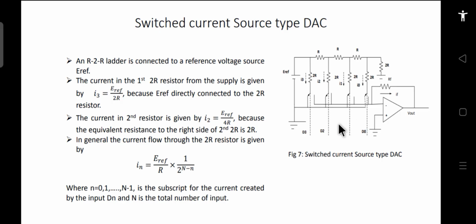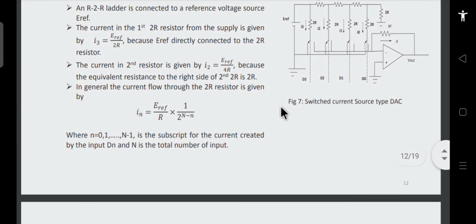Now we can see that this circuit also works as a voltage to current converter. Now moving on to another type of DAC.